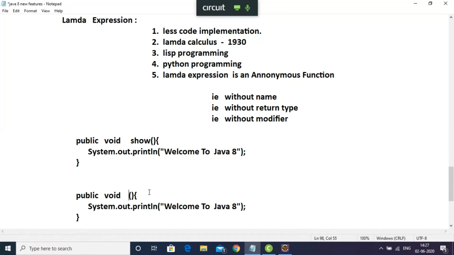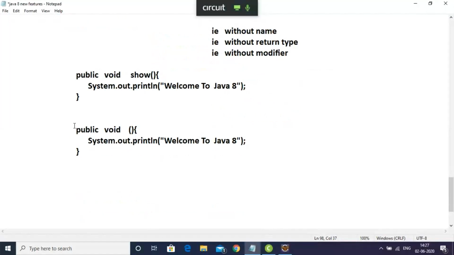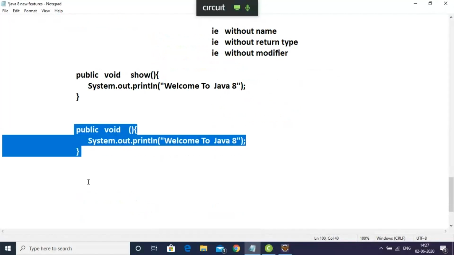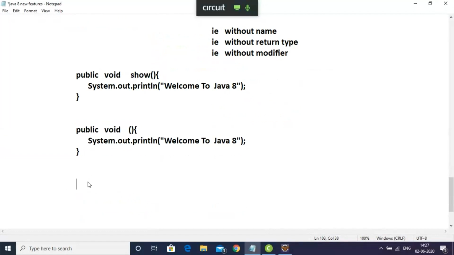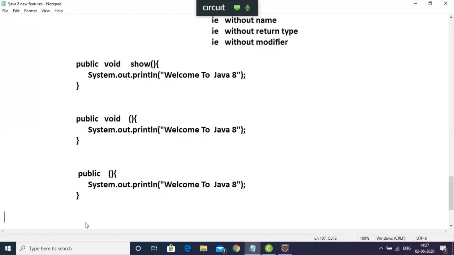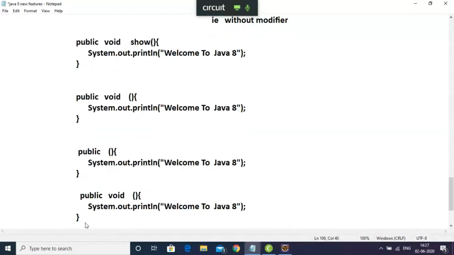Right. Second is without return type. Let me write it once again, same version, Control C. It will come like this, without return type and without modifier. So how will it look? Without modifier, it will come like this. See here how it looks. Fine. So this function is converted like this.